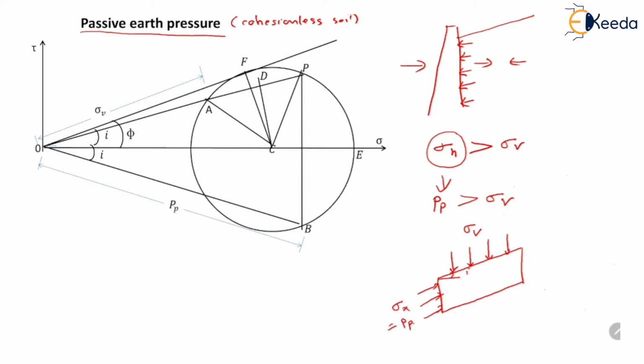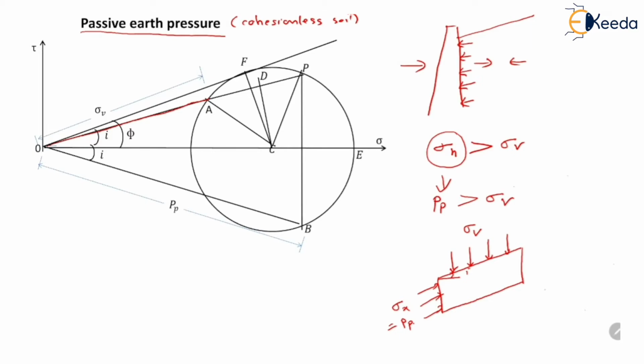We have represented these stresses on the Mohr circle. Here in this Mohr circle diagram, line OA is drawn at an angle I with the x-axis. This OA represents the vertical stress.